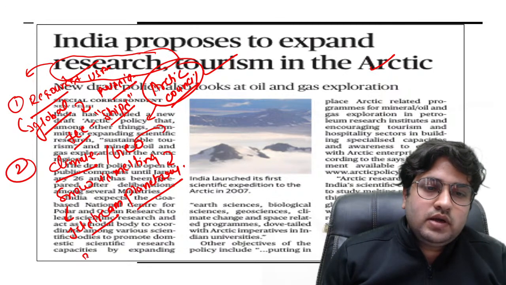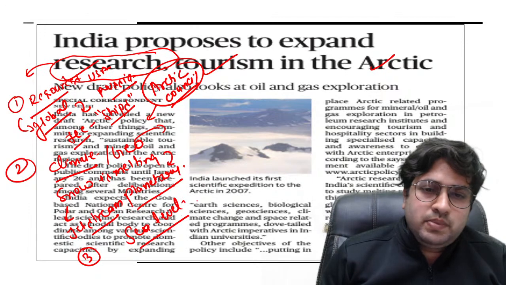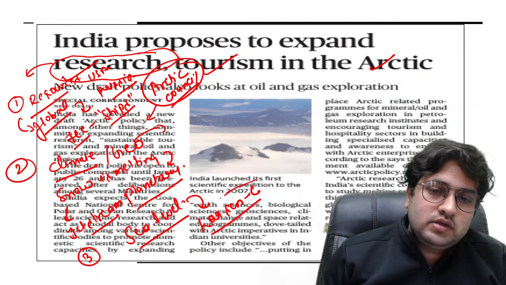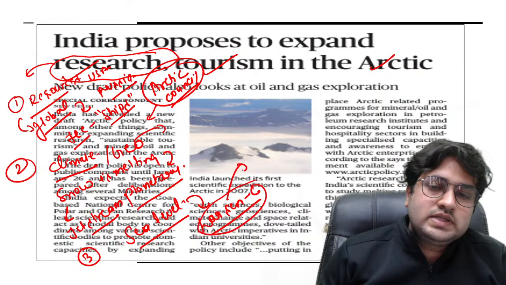Third point is related with the sea level rise. Sea level rise is also one point, because there is one example from the Antarctic region. There is this iceberg called Larsen Sea. The small fragment of Larsen Sea